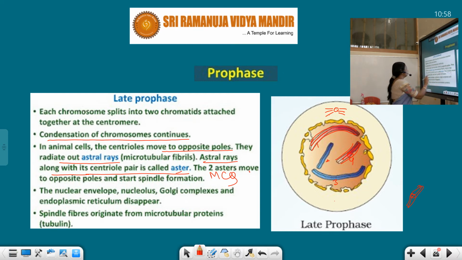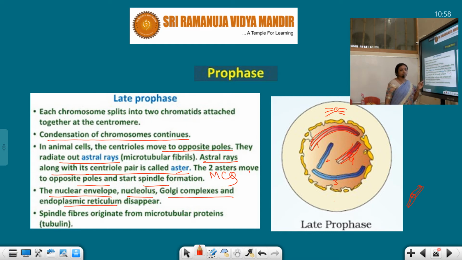Two asters move to opposite poles and start spindle formation. These two asters move to opposite poles, the centriole moves to the opposite pole, and then spindle fiber formation starts. The mitotic thread, the spindle, has to form here. The nuclear envelope, nucleolus, Golgi complex and endoplasmic reticulum disappear.